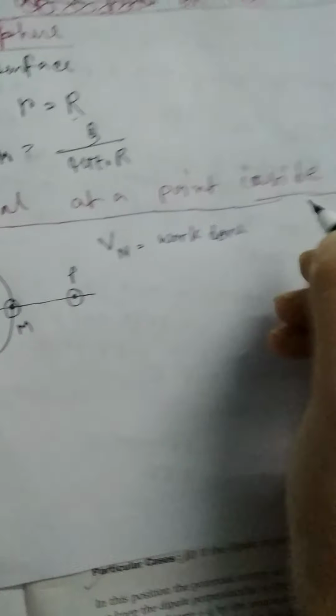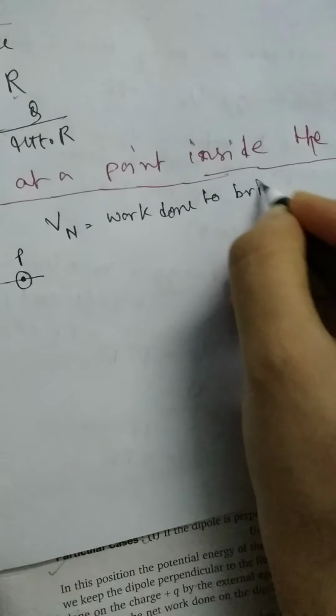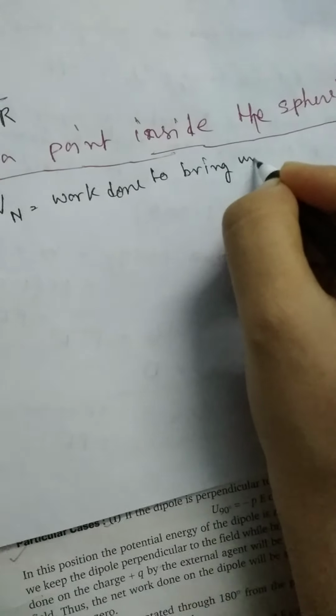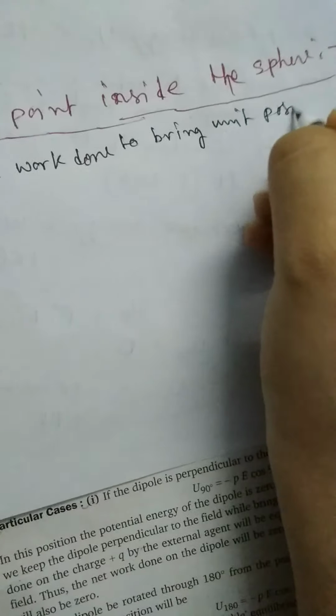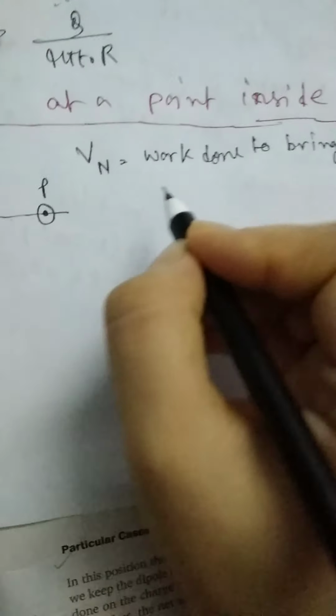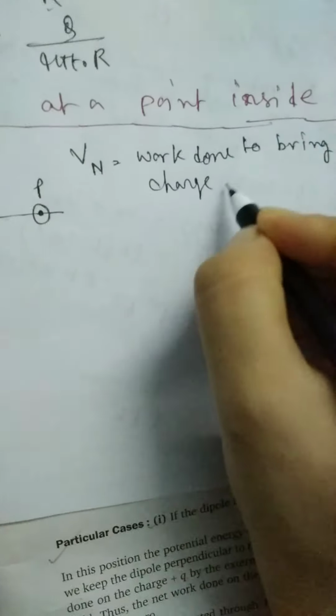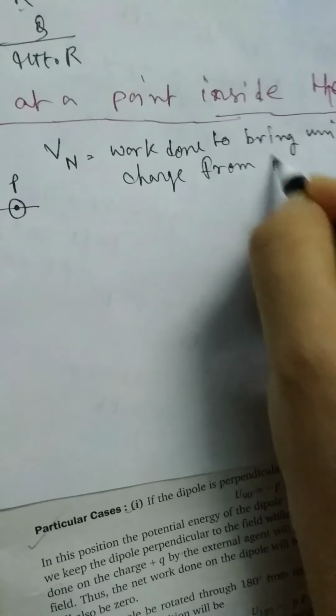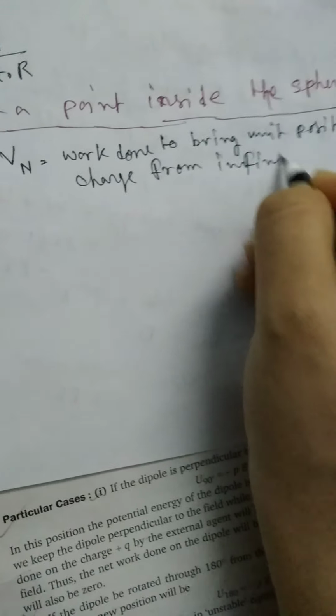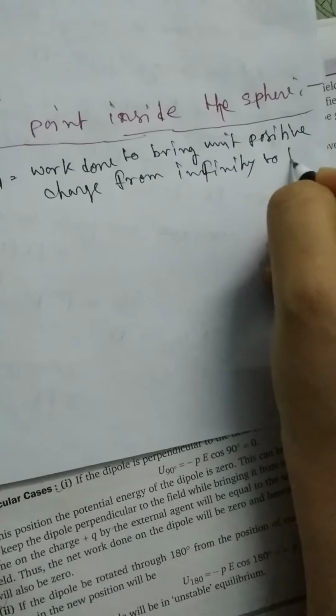So you can see here, that means potential at point N equals to what? Work done to bring unit positive charge from infinity to that point.